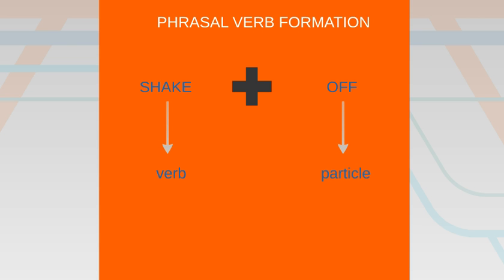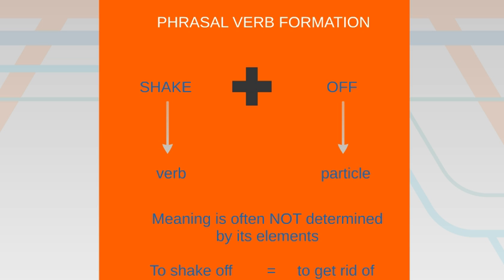In this case, it's not functioning like an adverb. It's not functioning like a preposition. It's the combination of the two together that gives this meaning. So you can't call it an adverb. You can't call it a preposition. So we're going to call it, as most linguists do, a particle. And of course, meaning is not determined by its elements. This one's close. But to shake something off means to get rid of something. I mean, to shake means to move your legs or your arms wildly. It's not necessarily the same meaning.